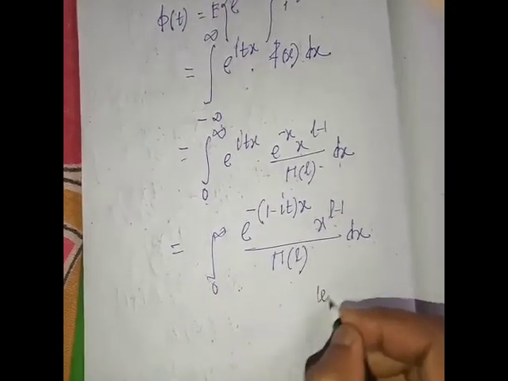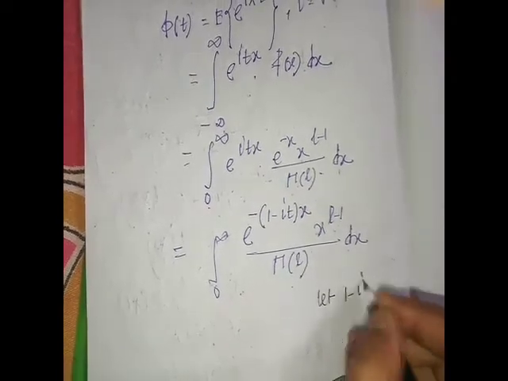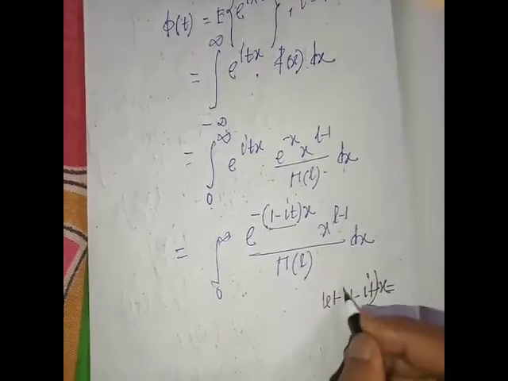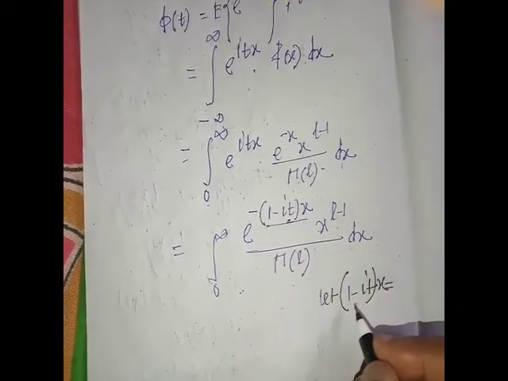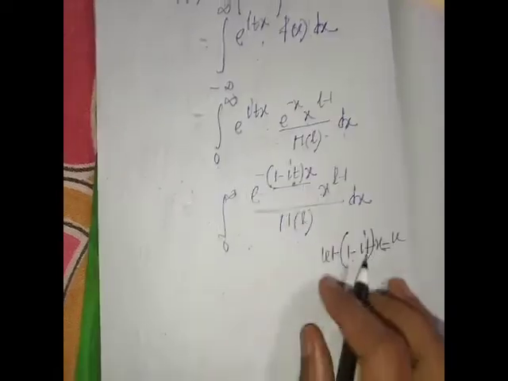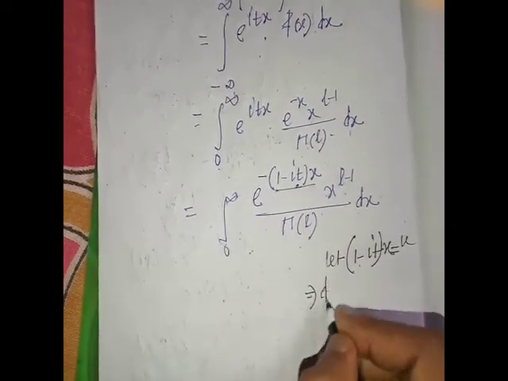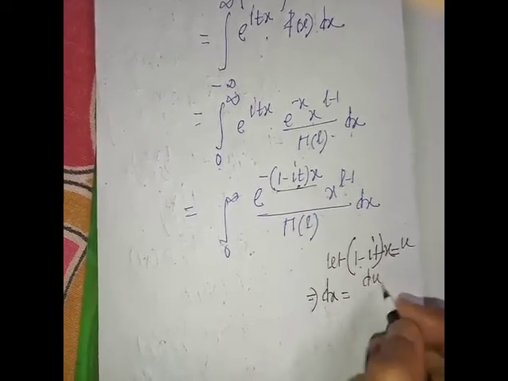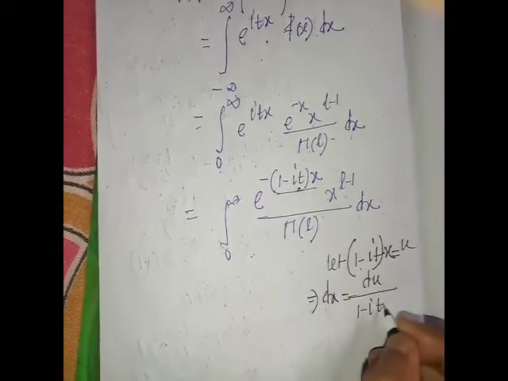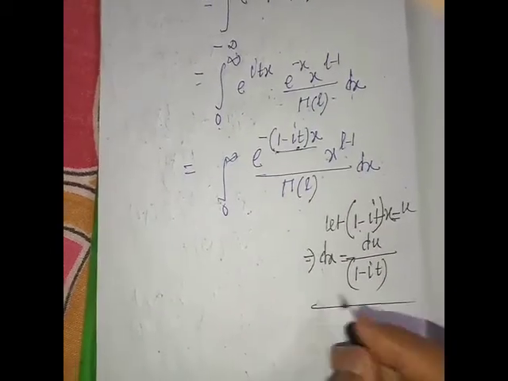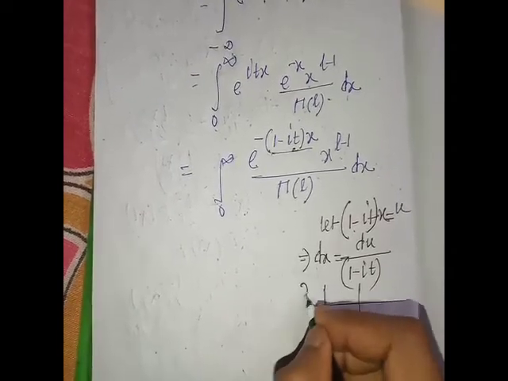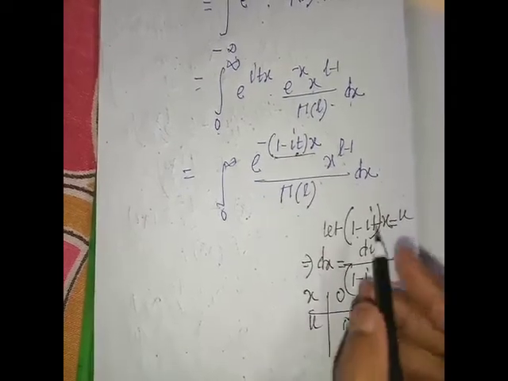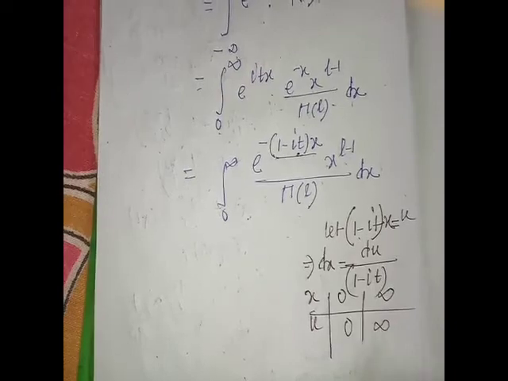Let 1 minus it x equal to u. This implies dx equal to du by 1 minus it, and the limits become: when x is 0 then u is also 0, when x is infinity then u is also infinity.